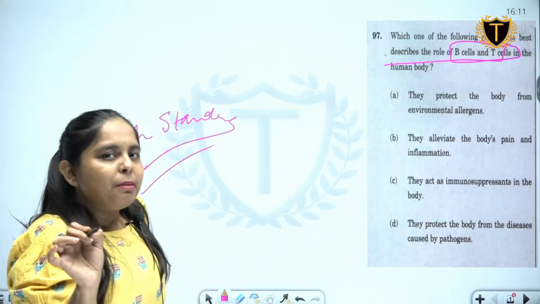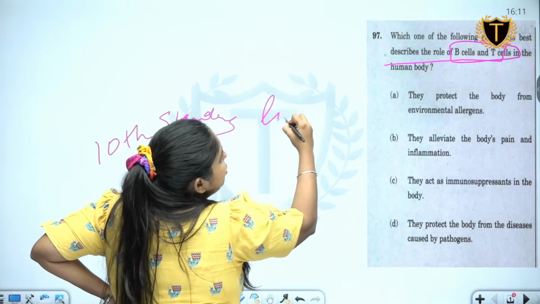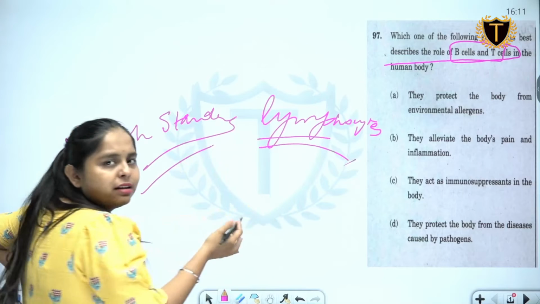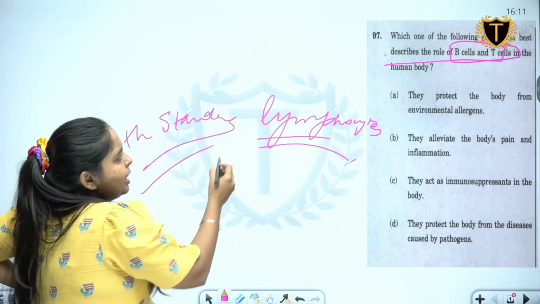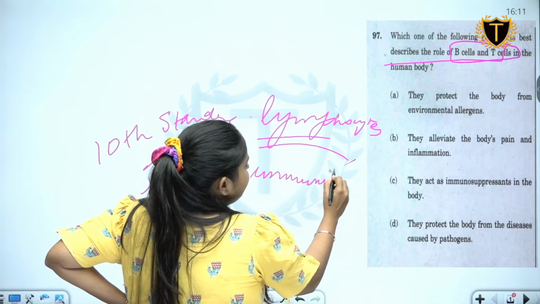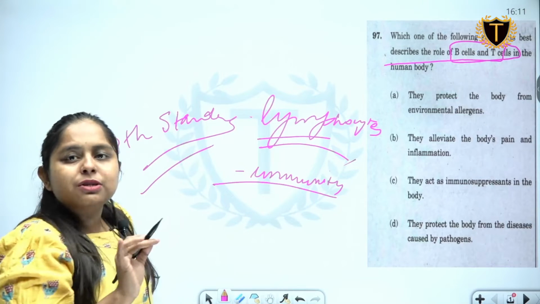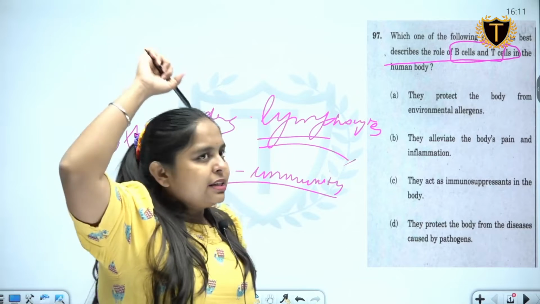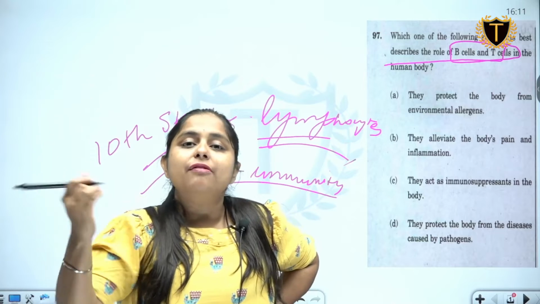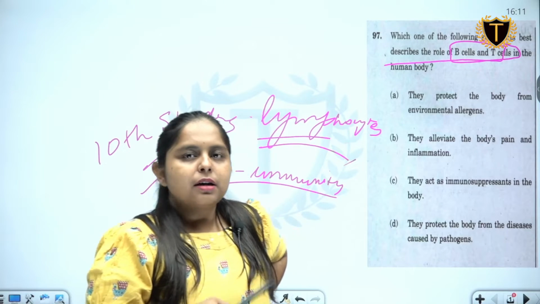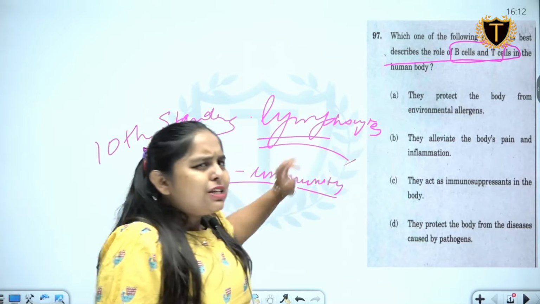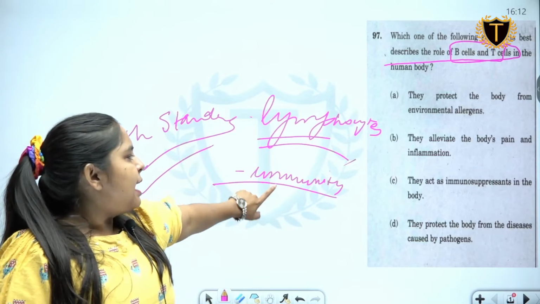Now, the least we remember is they are parts of lymphocytes. This much we should all be aware of, that they are a part of lymphocytes. The second thing that we are all aware of is that they are responsible for immunity. These are the two things which we will always remember whenever we hear T cells, B cells. Of course, we do not know the details. We may not remember every possible inch of the topic. But don't worry, we'll do it from here, so you will remember it. But as of now, we know these two things for sure, that they are lymphocytes and they are helpful in immunity.